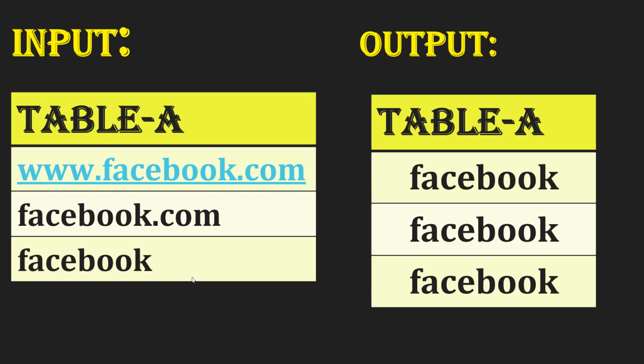So the scenario they are looking at, try to understand. If you have two dots, a starting dot and an ending dot, both should be removed. If you have a single dot, the dot com has to be removed. And if you have just Facebook, keep it as is. So how do you approach this particular SQL question? They want to understand what level of knowledge you have in SQL.